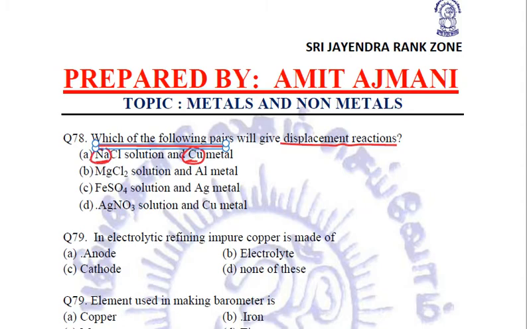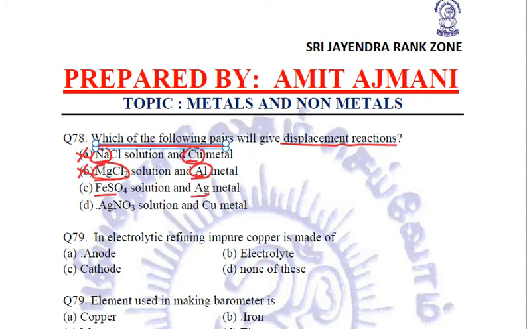Checking from the reactivity series, we get the answer no. Copper is very less reactive as compared to sodium. It cannot displace sodium from sodium chloride. This reaction cannot occur. Magnesium chloride with aluminium, again aluminium cannot displace magnesium, being less reactive.